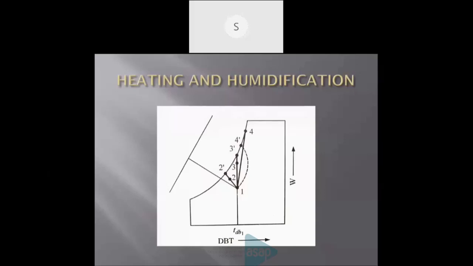What happens when humidifying? The entering air point is shown as 1. This is the first point, 1. And our aim is to reach the temperature. Temperature increases, and the humidity increases.